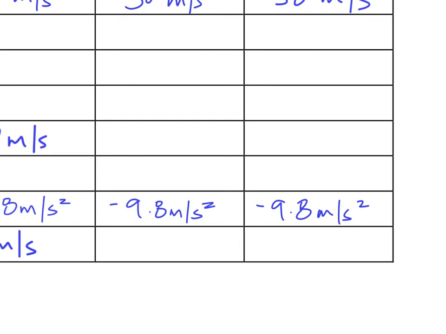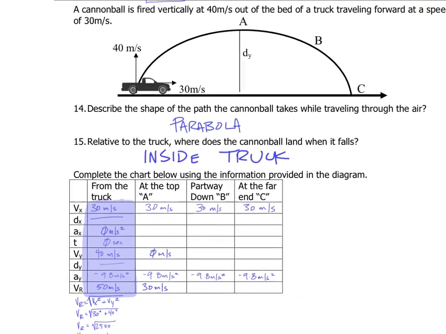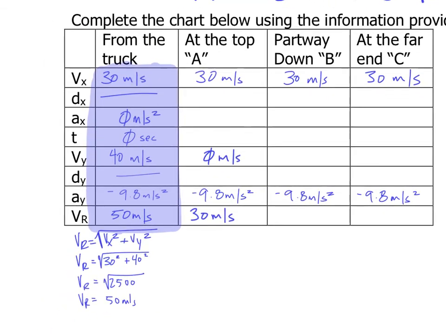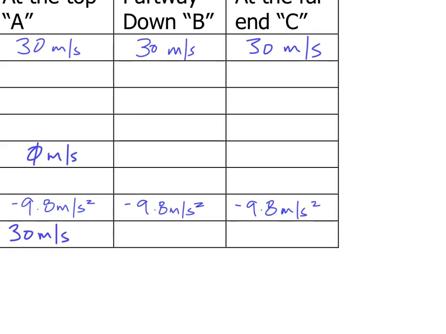Okay. The vertical velocity, well, remember that the right side of this parabola mirrors the left side of this parabola. So if at this position I have a positive 40 meters per second, then at the same position on the opposite side, I'm going to have 40 meters per second downward. So that final vertical velocity is going to be a negative 40. So my Vy all the way over here at point C, I'm going to have a negative 40.